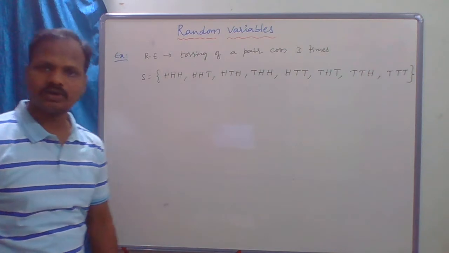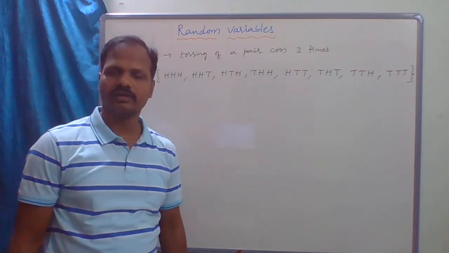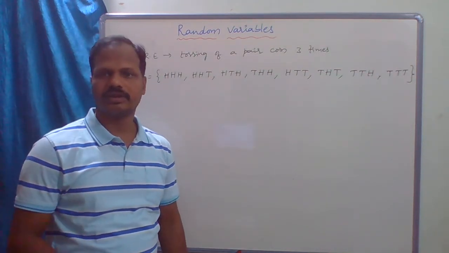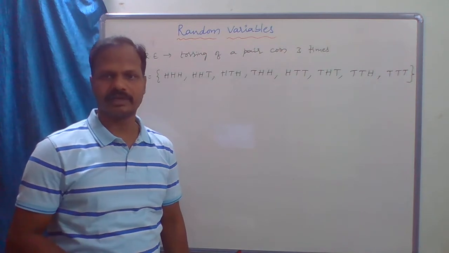So these are the outcomes when we toss a coin 3 times.